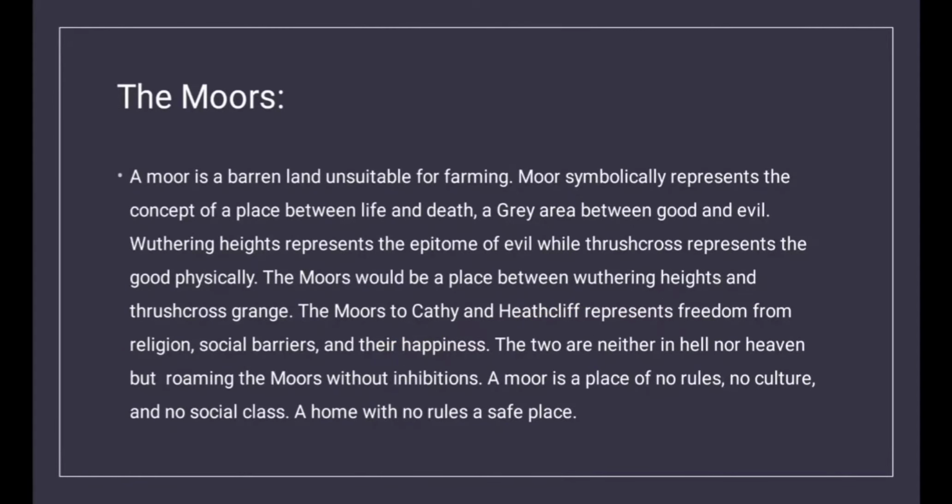The moors. A moor is a barren land unsuitable for farming. Moor symbolically represents the concept of a place between life and death, a grey area between good and evil. Wuthering Heights represents the epitome of evil, while Thrushcross Grange represents the good physically. The moors would be a place between Wuthering Heights and Thrushcross Grange.